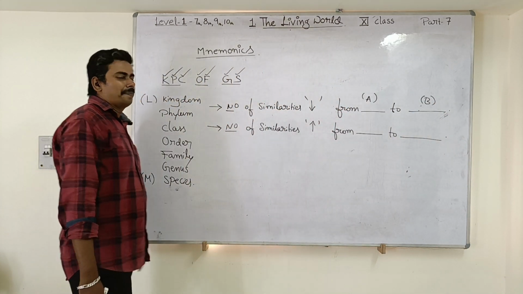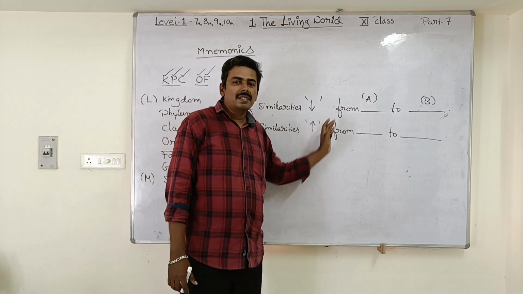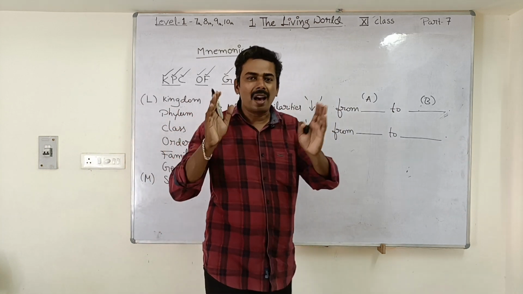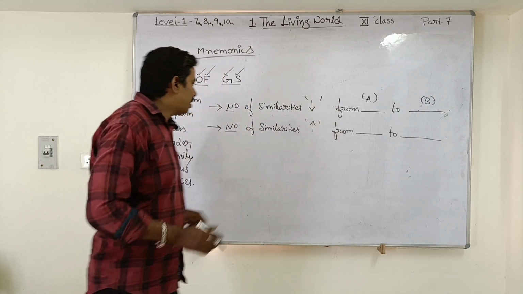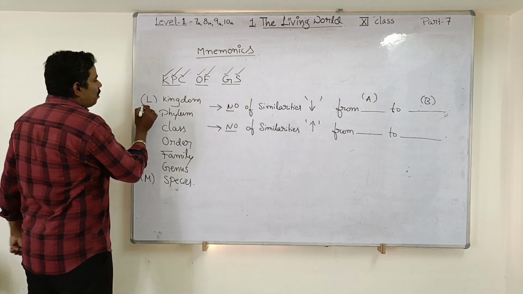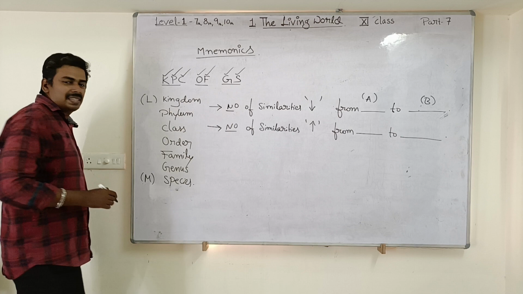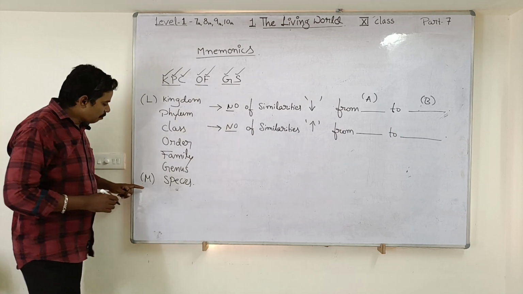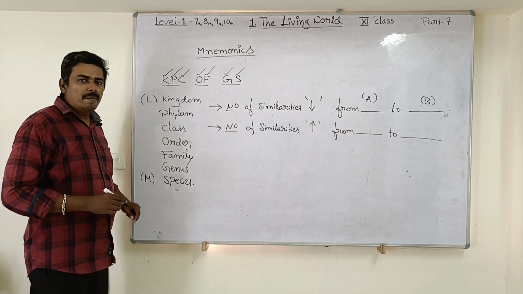In order to answer this type of question, I am going to give you another wonderful mnemonic. Watch here carefully. The mnemonic is MS. MS Dhoni is there, no?